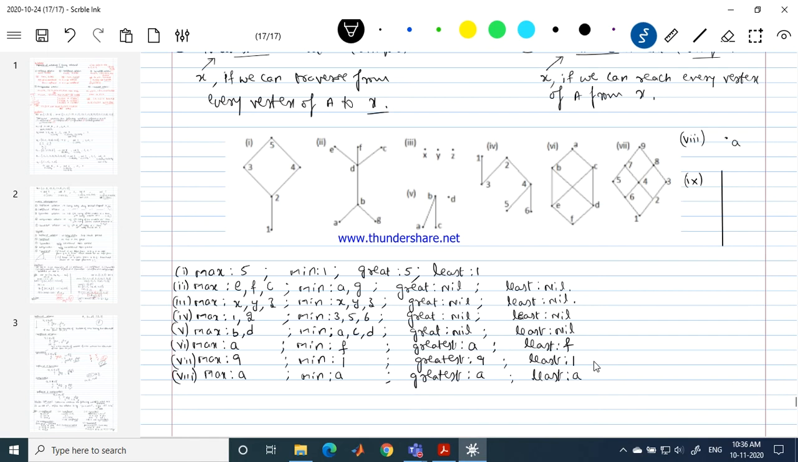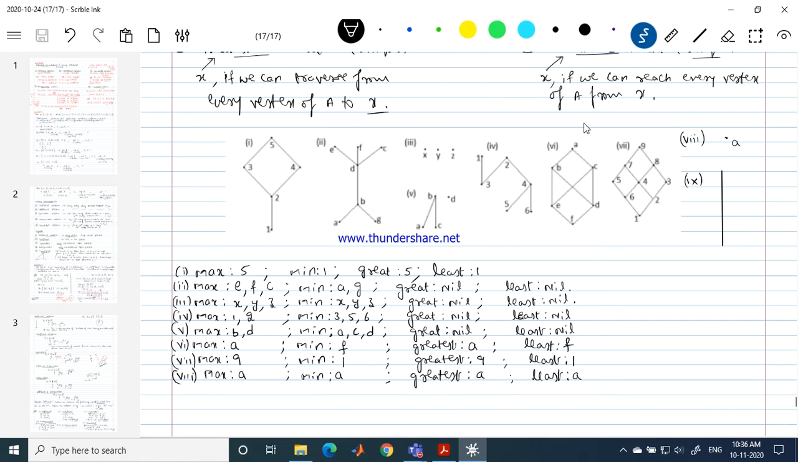I have a class in which only one student is there. If I speak about who has scored the more marks, least marks or greatest marks or topper, everyone should be the same student. That's what the situation is. I've got only one element in my set A, and we have A comma A in my relation R. So we can note that maximal, minimal, greatest and least all are same.